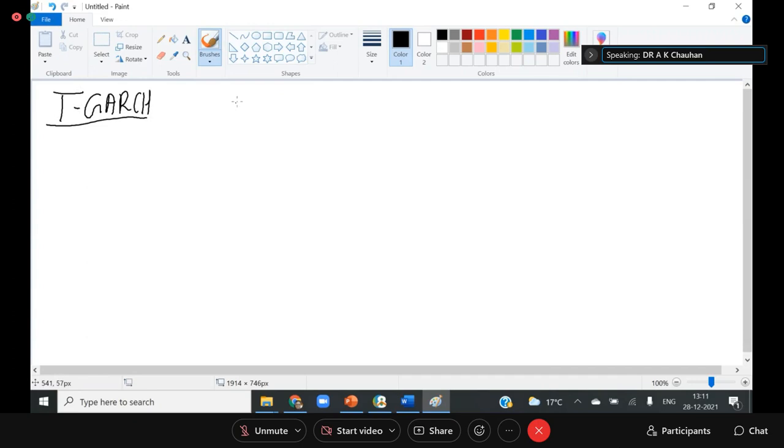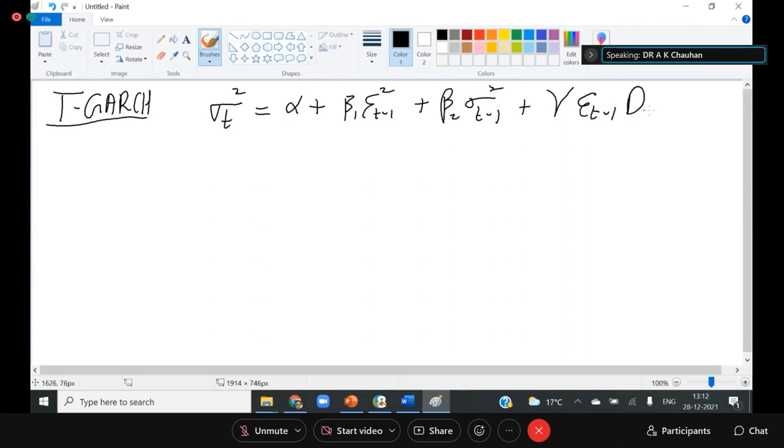The equation of the T-GARCH is sigma t square equal to alpha plus beta 1 into e t minus 1 square plus beta 2 sigma t minus 1 square plus gamma, I'm knowingly putting gamma here, e t minus 1 square into D when e t minus 1 is less than 0. So this model is known as the T-GARCH model.